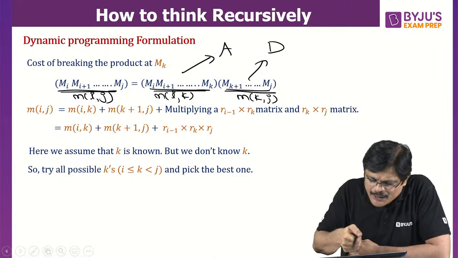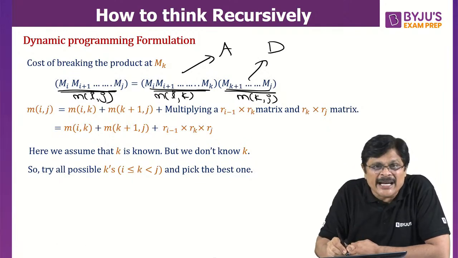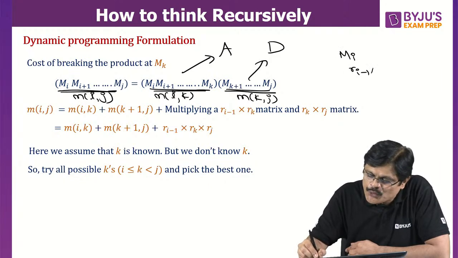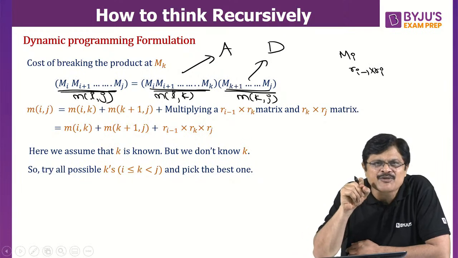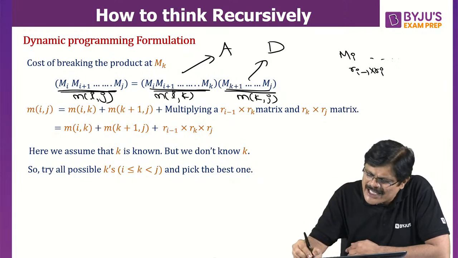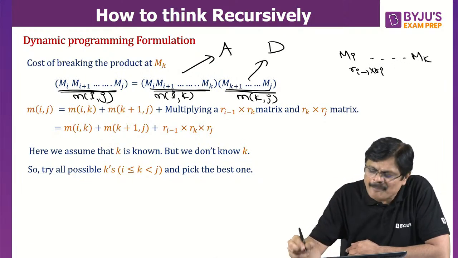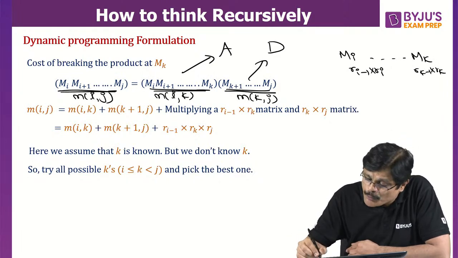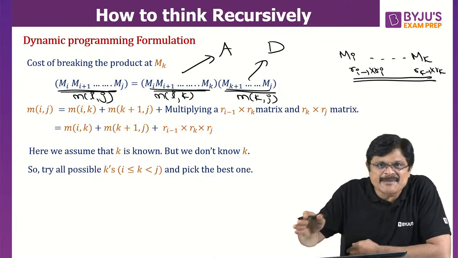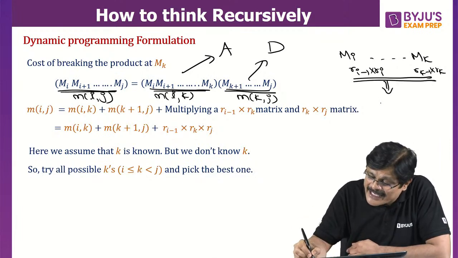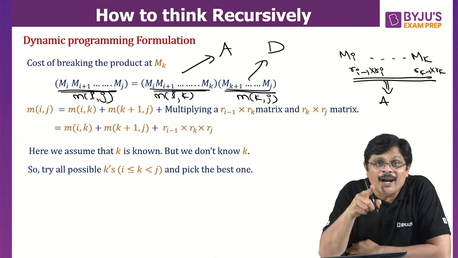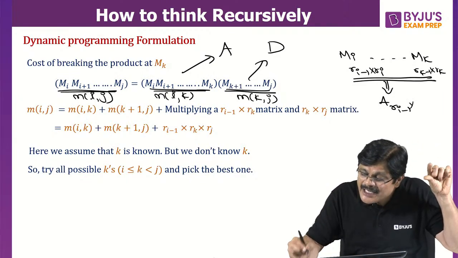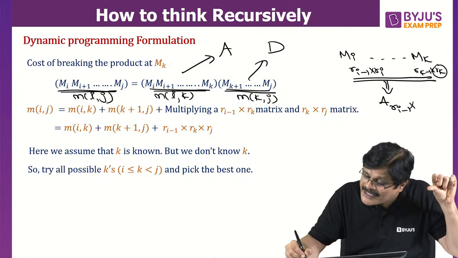See here, you are multiplying Mi to Mk. Mi is of order what? Ri minus 1 to Ri, that is Ri minus 1 cross Ri. And what is the last matrix? Mk. What is the order of Mk? Order of Mk is Rk minus 1 by Rk. So if you multiply all these matrices, the resultant matrix order will be, as I already told you, first matrix row number, that is Ri minus 1, into last matrix column number, that is Rk.